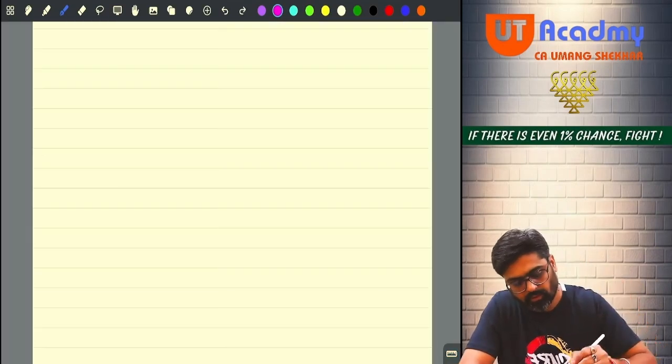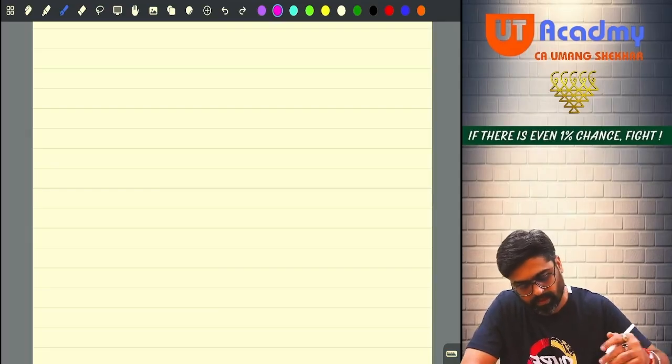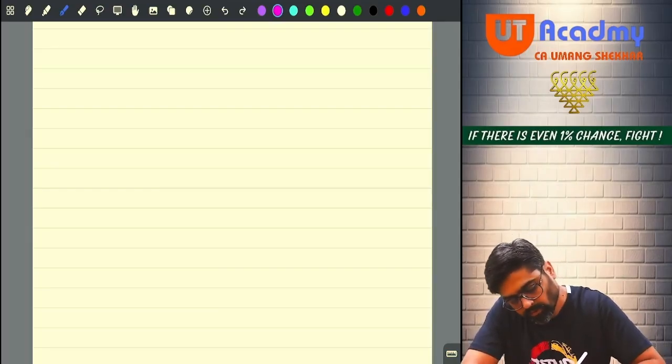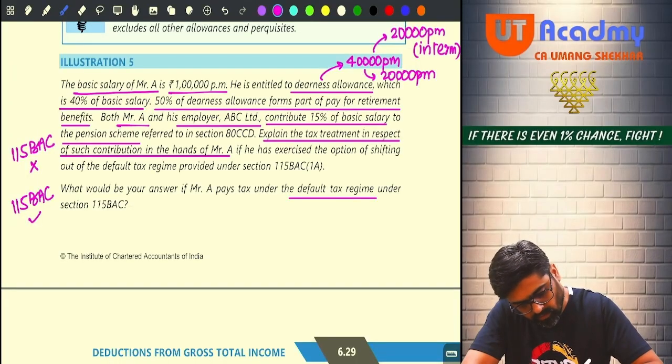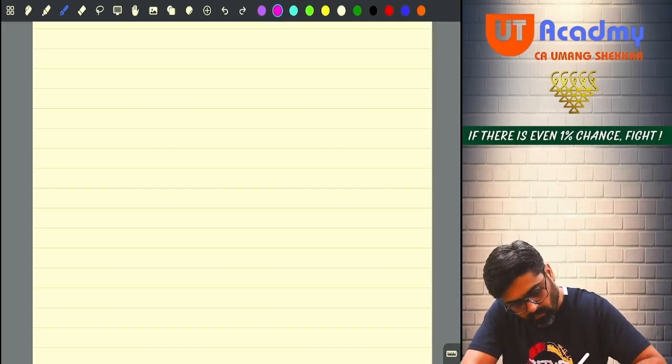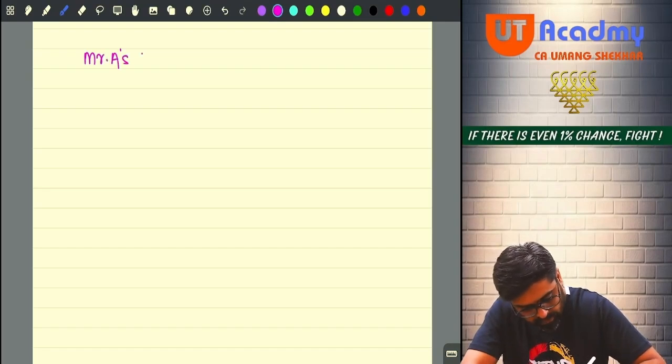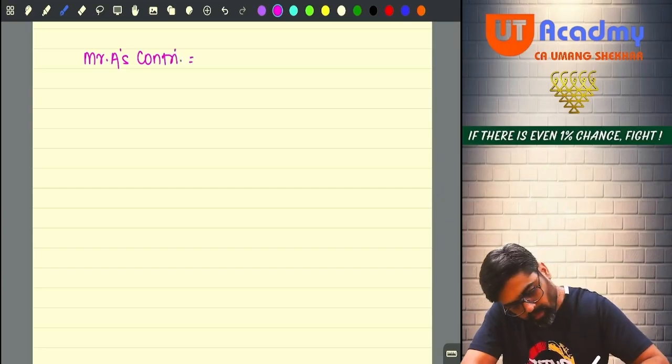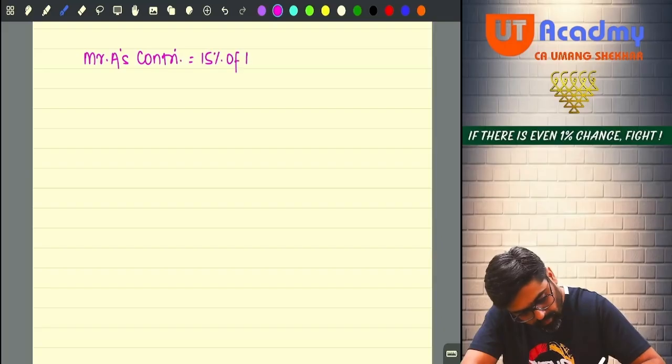So what we are going to do here now, pay attention. Name of the assessee is A. Mr. A's contribution is how much? 15% of basic.